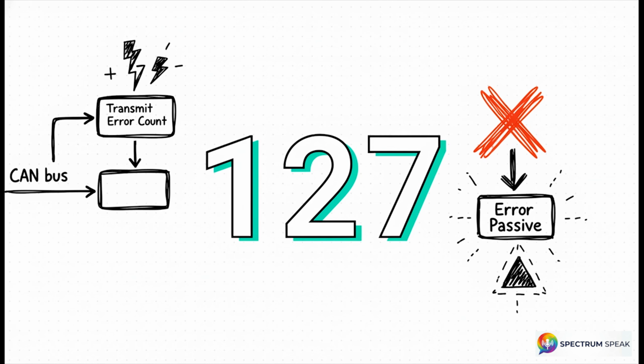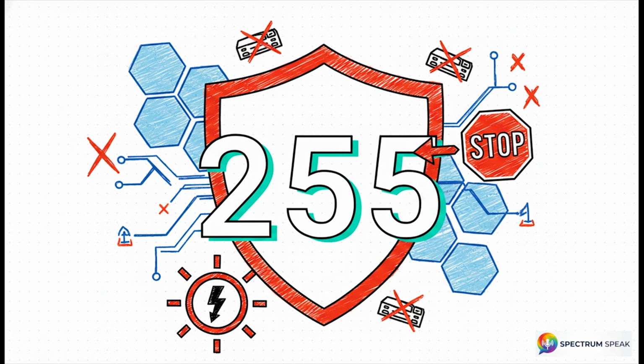In this probationary state, the node can only send passive error flags, meaning it literally loses the physical power to interrupt the network. And that brings us to the ultimate red card limit, 255. The mathematical rule states that if the transmit error count becomes strictly greater than 255, the node's output driver is completely shut off. It's forced into the bus off state. It is physically disconnected from transmitting on the bus.